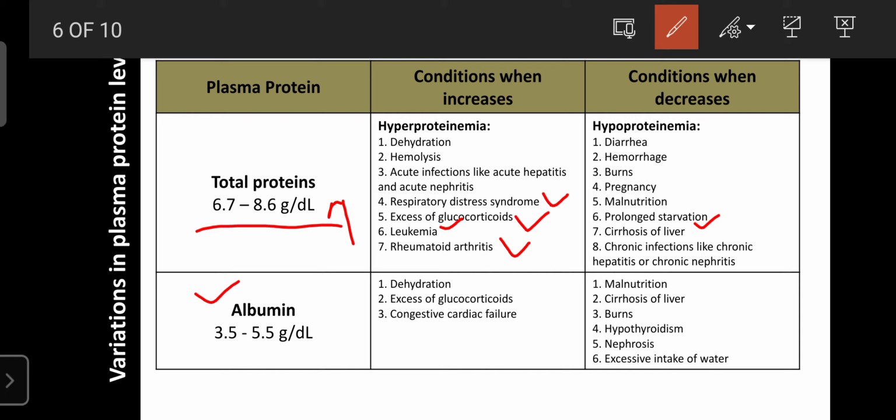The albumin level increases in conditions like dehydration, excess of glucocorticoids, and congestive heart failure. And the albumin level decreases in the case of malnutrition, cirrhosis of liver, burns, hypothyroidism, nephrosis, and excess of water intake. So when you're going through the diagnosis and concluding the report, you can consider these points when concluding the albumin levels.